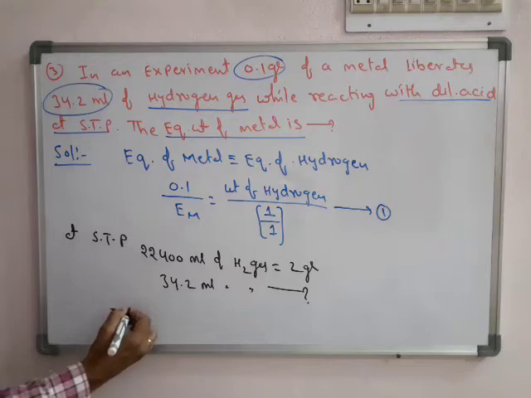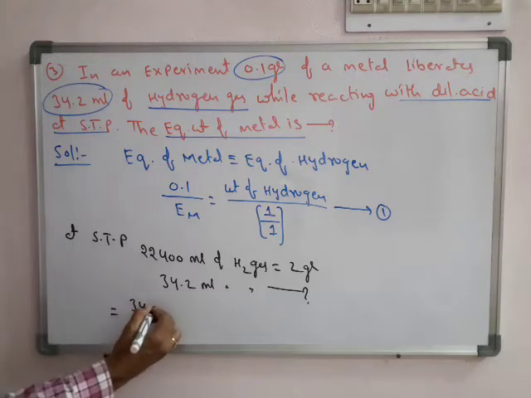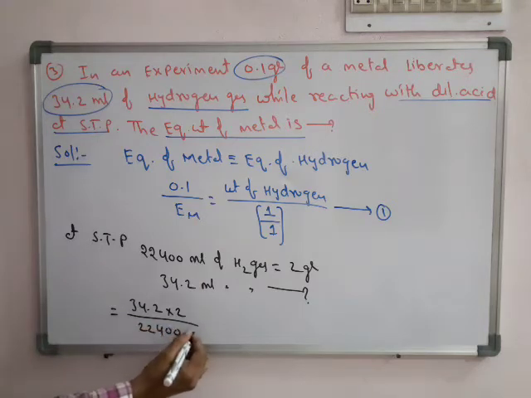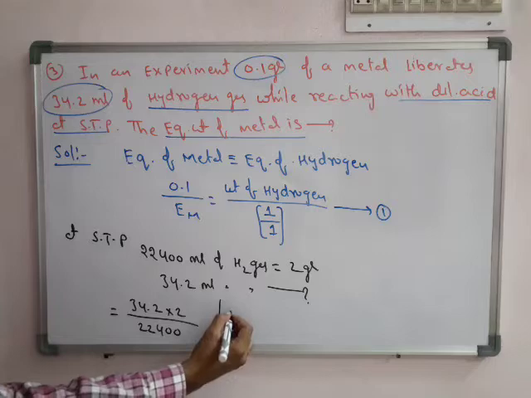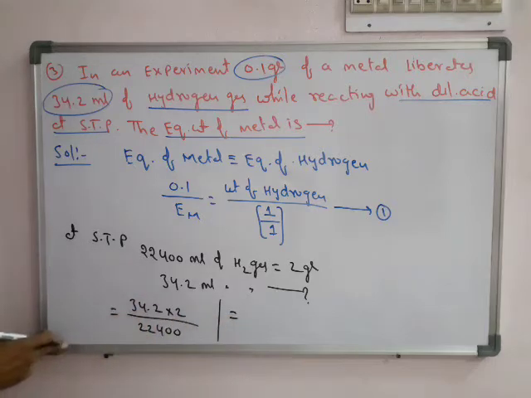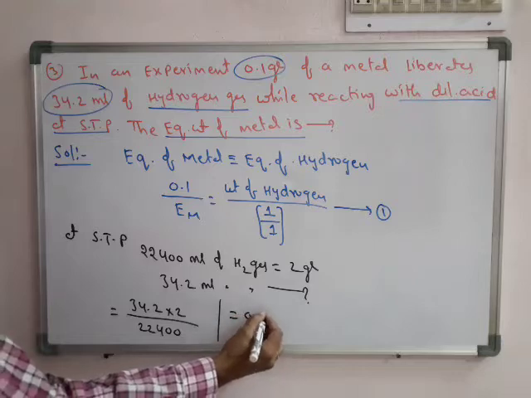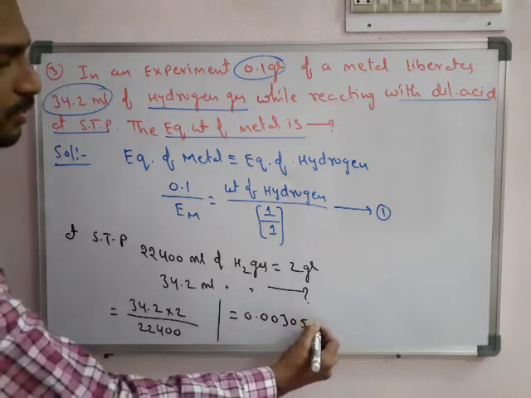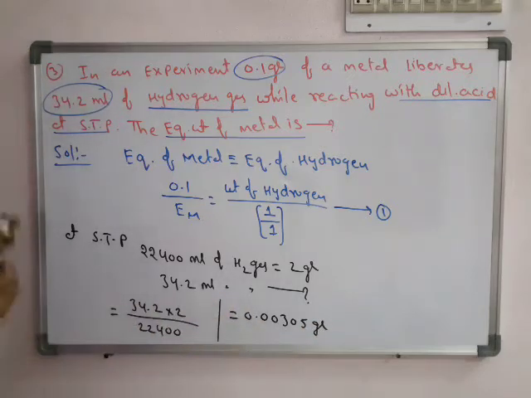Okay. So on cross multiplication, so on overall this calculation we will get approximately 0.00305 grams. So this is the weight of hydrogen released at STP.